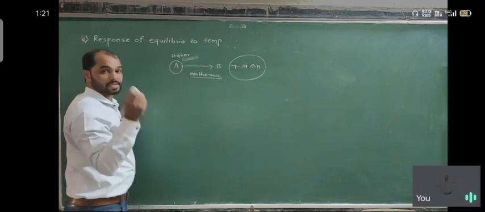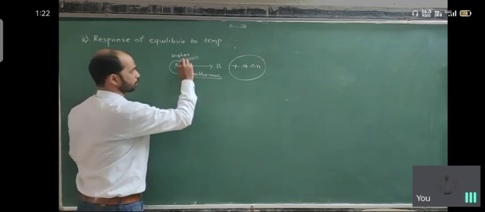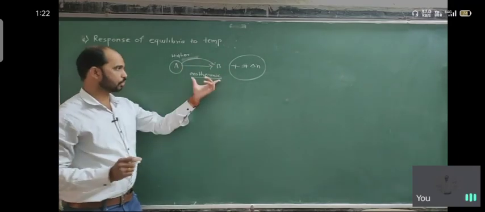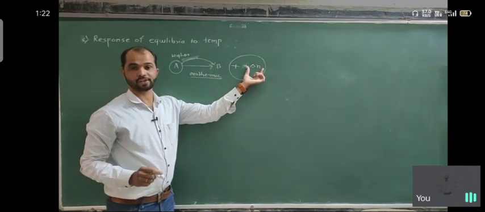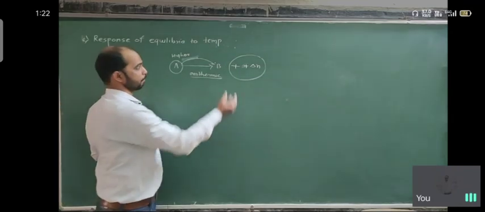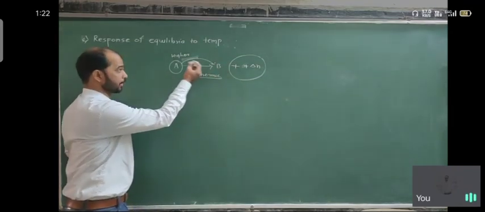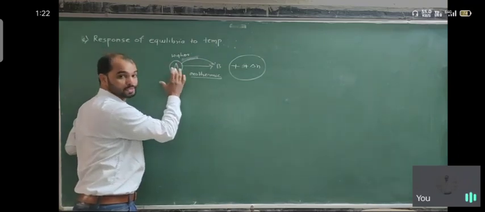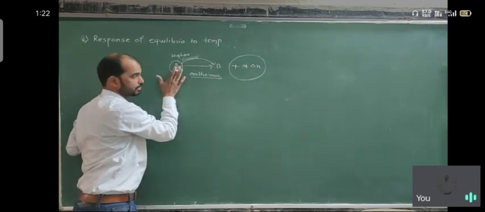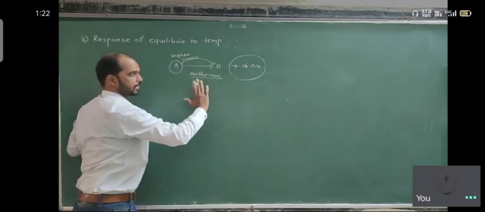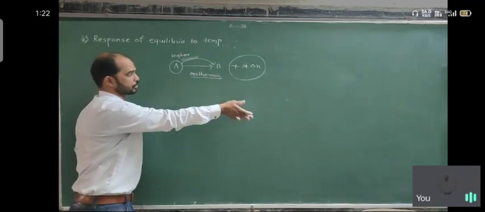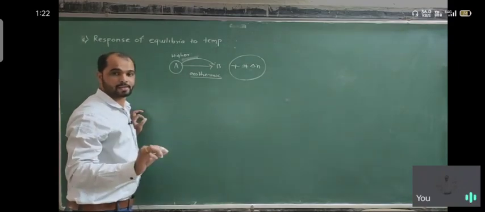Okay, so when the reaction is exothermic, first of all the direction of reaction is A converts into B, the product side. There is a loss of energy, meaning energy rises, and when energy rises, the equilibrium is shifted towards the left side because it is a lower temperature condition, because the product side has higher temperature condition. When temperature increases, K increases, K is the equilibrium constant, and it always influences the direction of the formation of product. So K is very important.